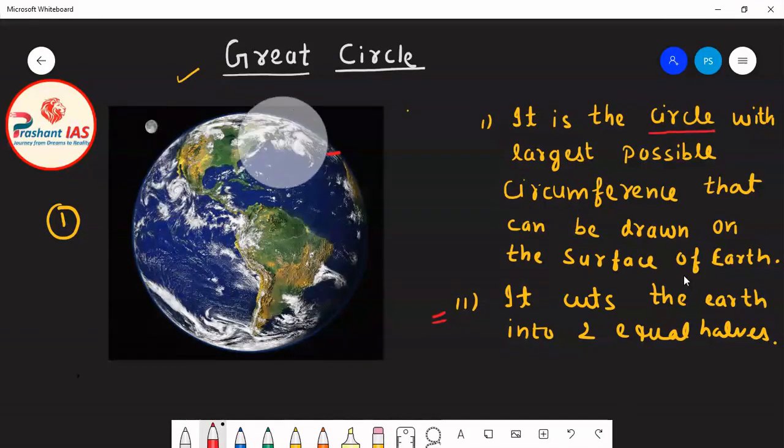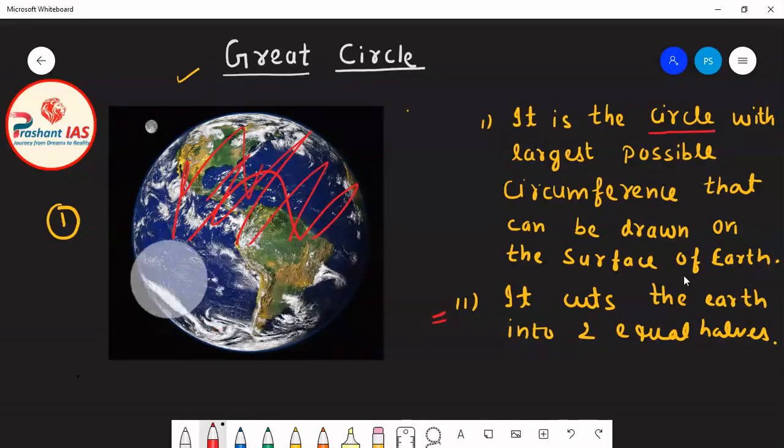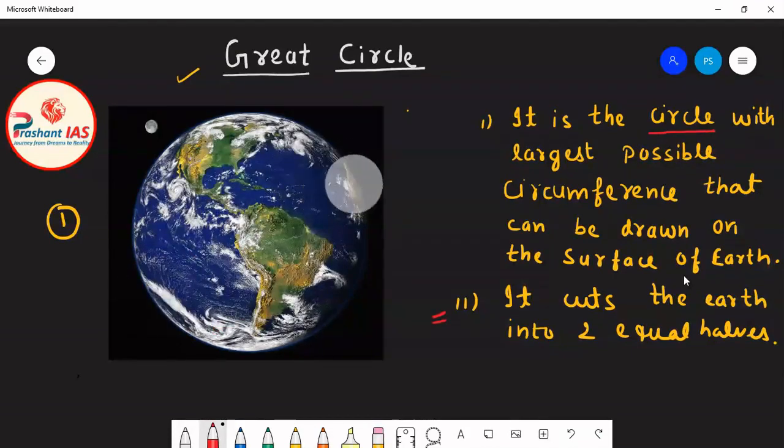Similarly friends, if I am drawing any circle like this, then this circle is also not dividing earth into two equal halves. Why? Because definitely you can see that this part is very big and this part is very small. So the second characteristic of the great circle is that it should divide earth into two equal parts. It should divide earth into two equal halves.